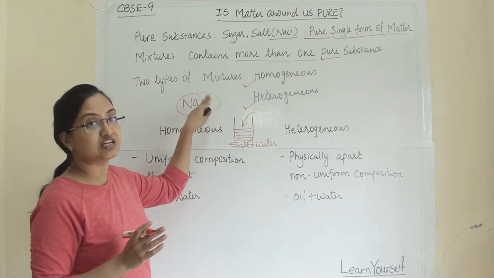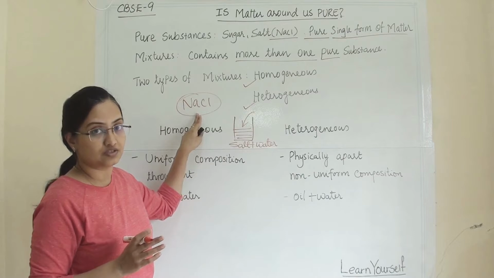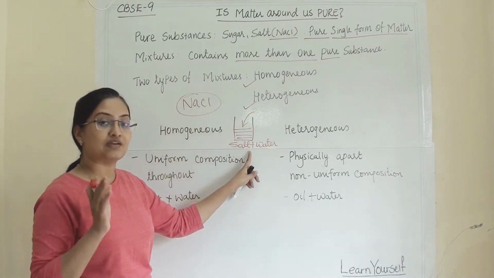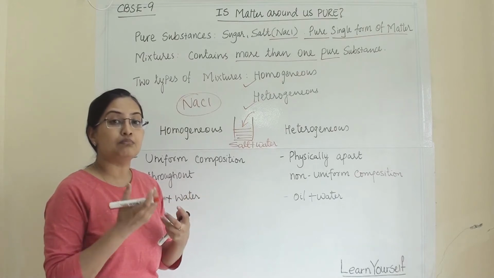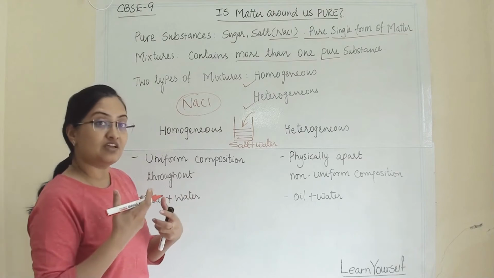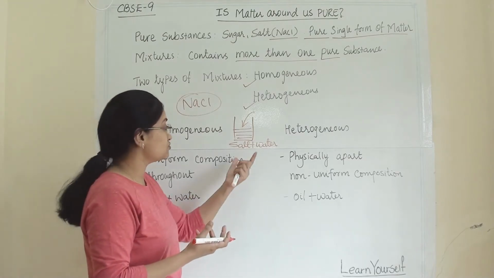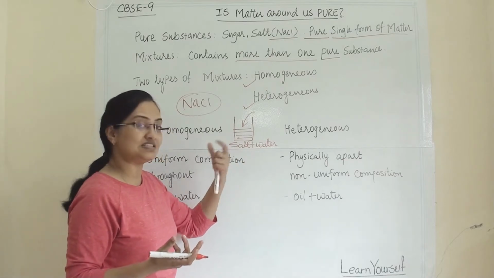With any physical procedure we cannot separate them, because they are chemically combined with each other. This is not the case when we are talking about a mixture. They are just physically mixed, or we can say a mechanical mixture. We are mixing it manually. So with a physical procedure, by physical means, we can separate them.